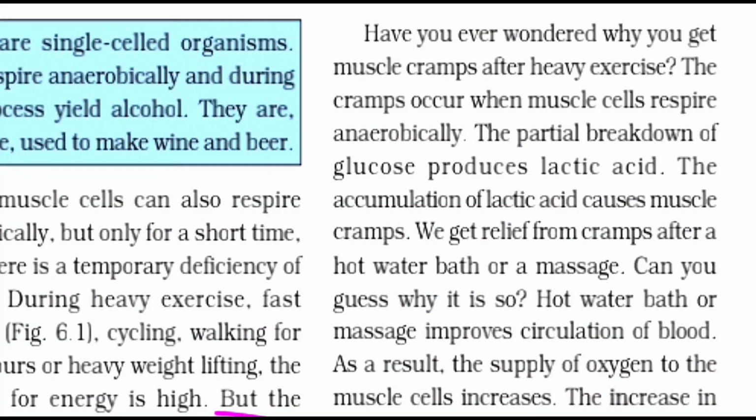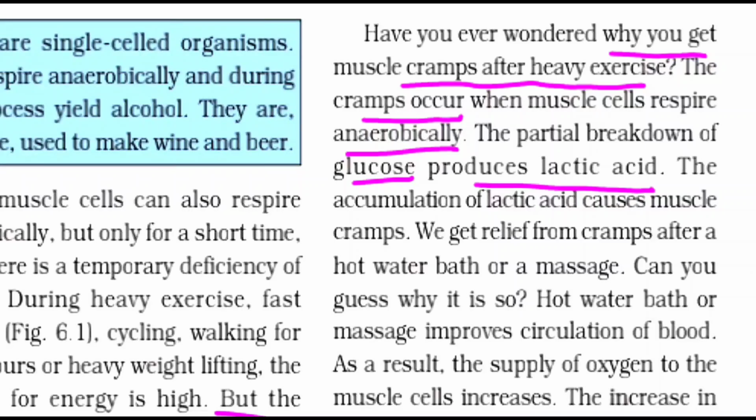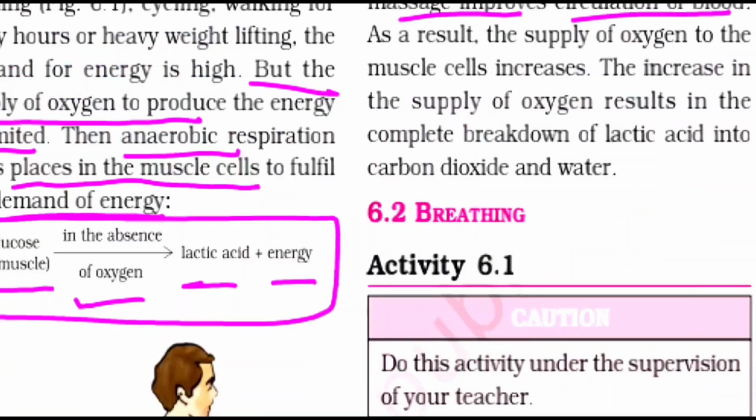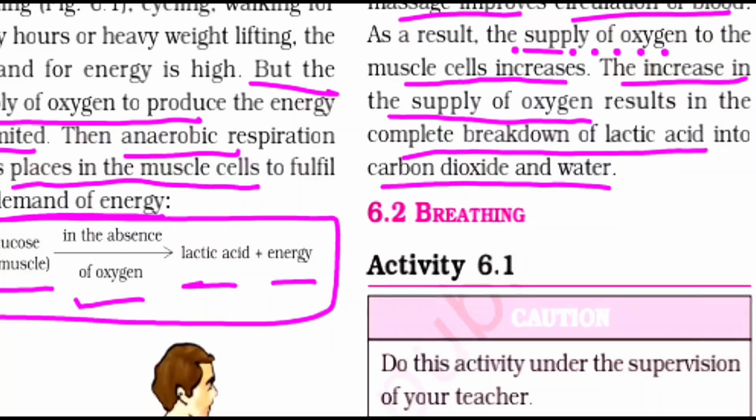Have you ever wondered why you get muscle cramps after heavy exercise? The cramps occur when muscle cells respire anaerobically. The partial breakdown of glucose produces lactic acid. The accumulation of lactic acid causes muscle cramps. We get relief from cramp after a hot water bath or a massage. Can you guess why it is so? Hot water bath or massage improves circulation of blood. As a result, the supply of oxygen to the muscle cells increases. The increase in the supply of oxygen results in complete breakdown of lactic acid into carbon dioxide and water.